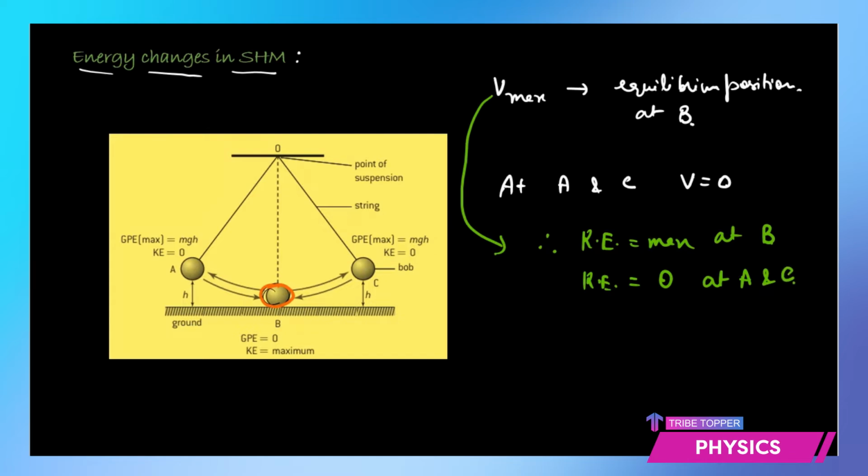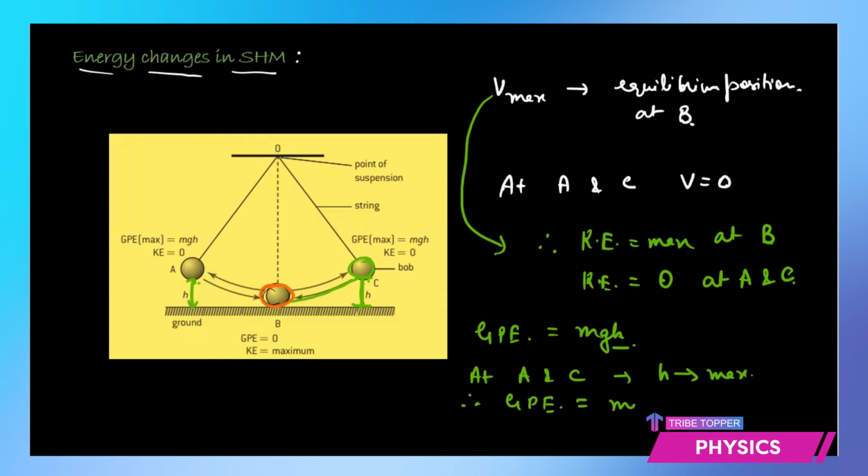Now we talk about the gravitational potential energy. For the gravitational potential energy, the formula is mgh. So mg is anyway constant throughout, but h keeps changing. As you can see from the diagram, when the bob reaches the extreme position, that is its amplitude position, your height above the ground is a maximum on both sides, at C as well as at A. So at A and C, your h is a maximum. Therefore, the gravitational potential energy is also a maximum at the positions A and C.